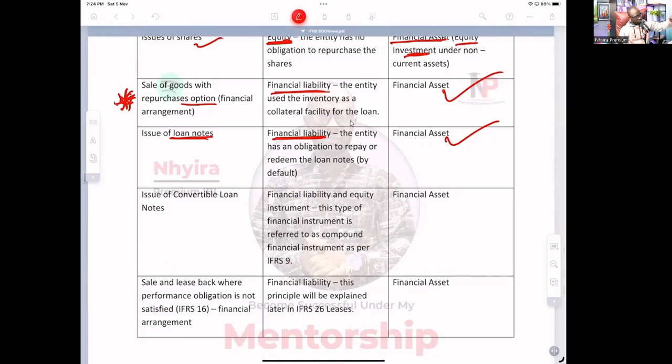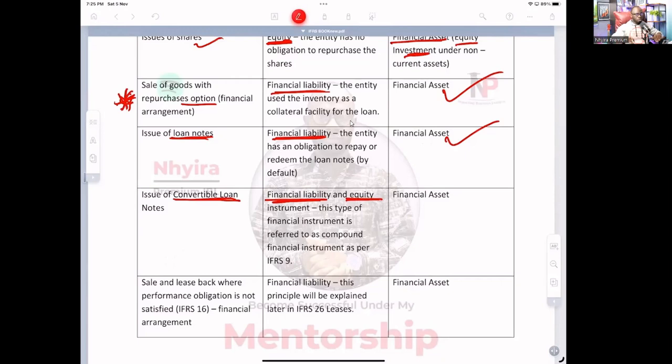Next one, issue of convertible loan notes. We're going to get into this in a moment and you're going to see it. When we issue a convertible loan note, IAS 32 financial instrument presentation states that we have to recognize it as a financial instrument that has two components. So we would have to recognize a financial liability and also an equity instrument.